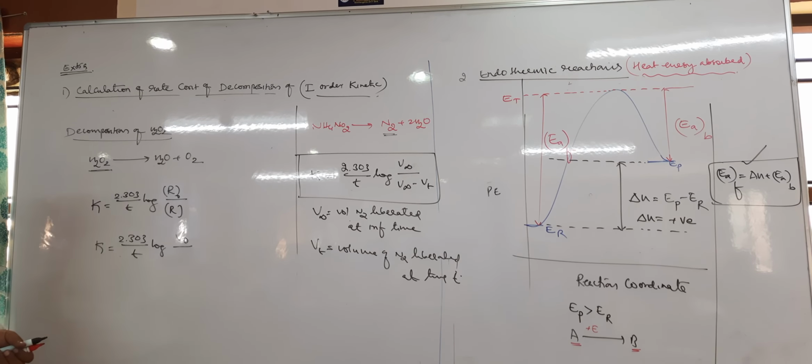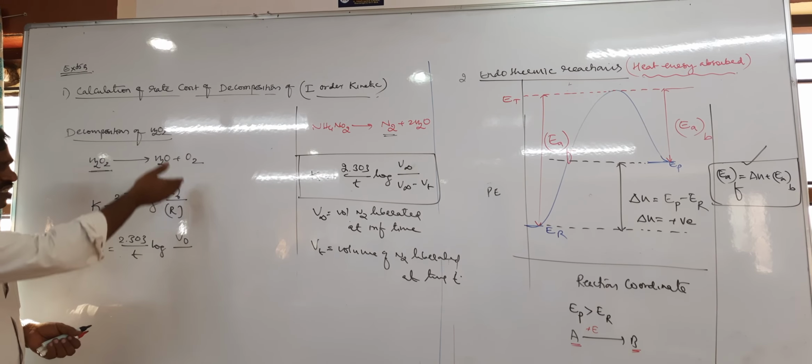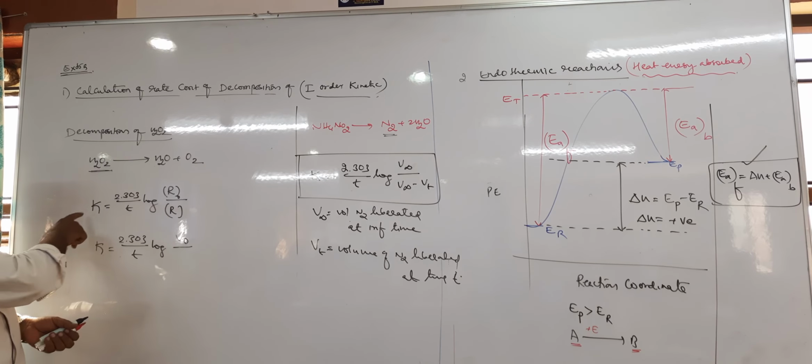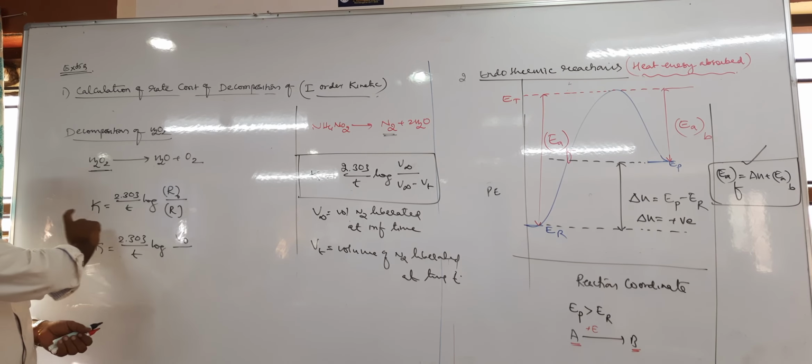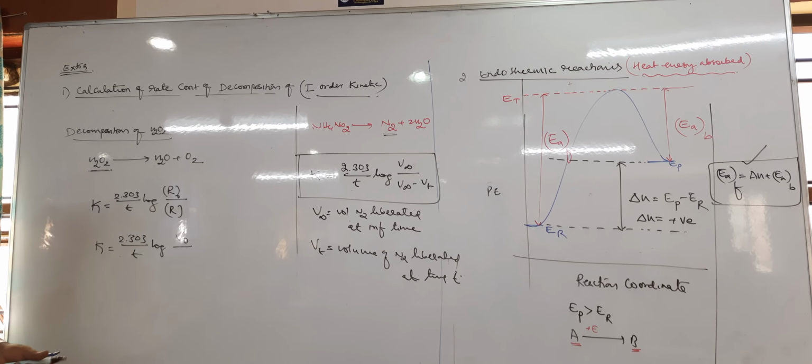Since it is a ratio, the constant's value and unit do not depend on this. Because of that, even if mole, weight, or volume is given, you can take it directly.